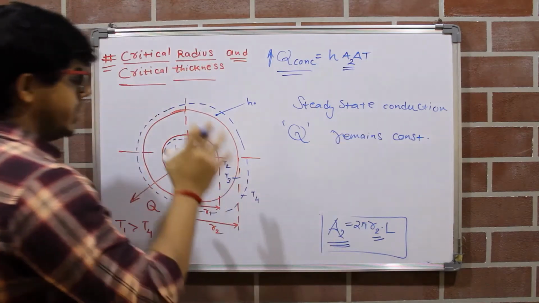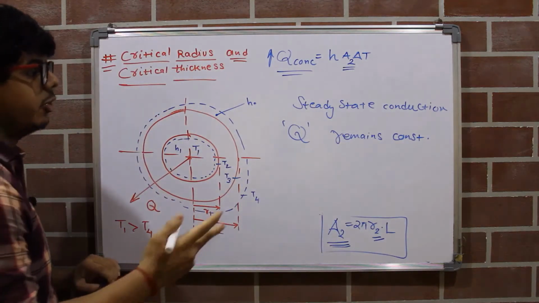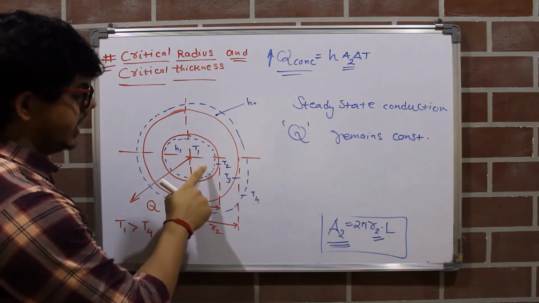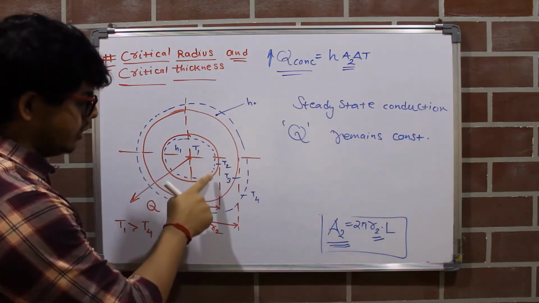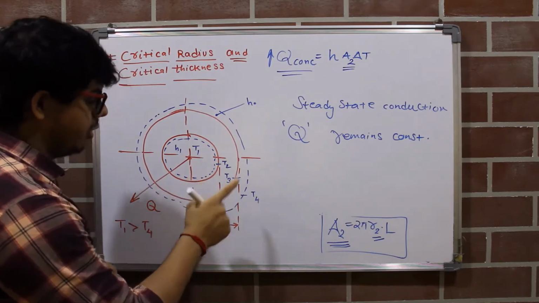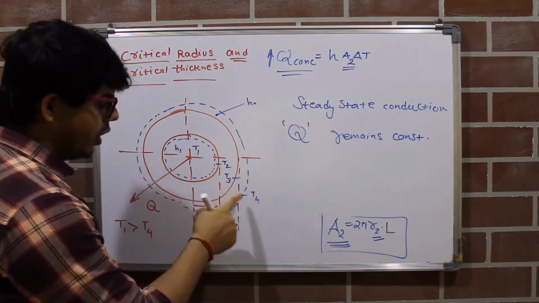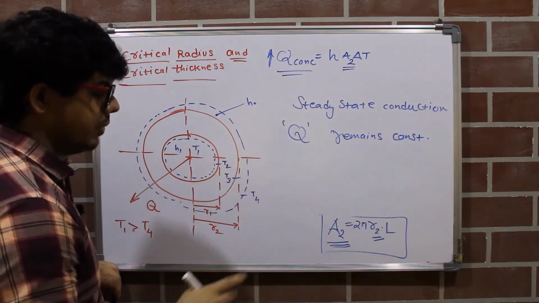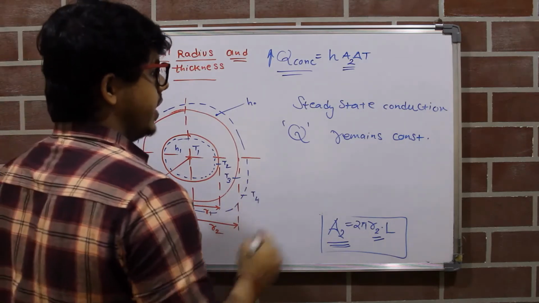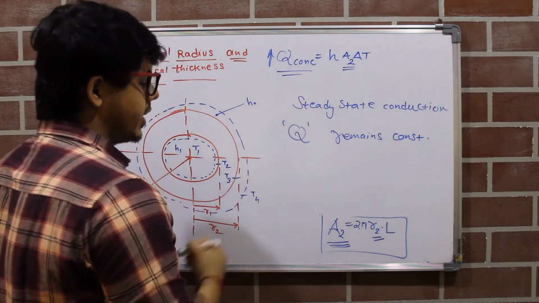Okay, so in this pipe you can see we have two types of heat loss. First, from the steam to the inner wall will be convective, from the inner wall to the outer wall will be conductive, and from the outer wall to the surrounding will again be convective. So you can see here two types of heat loss, that is due to convection and due to conduction.